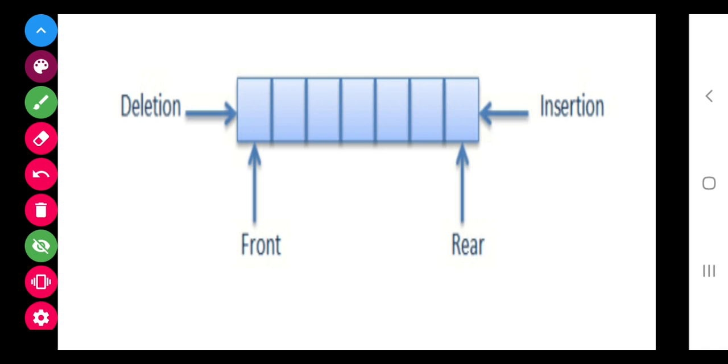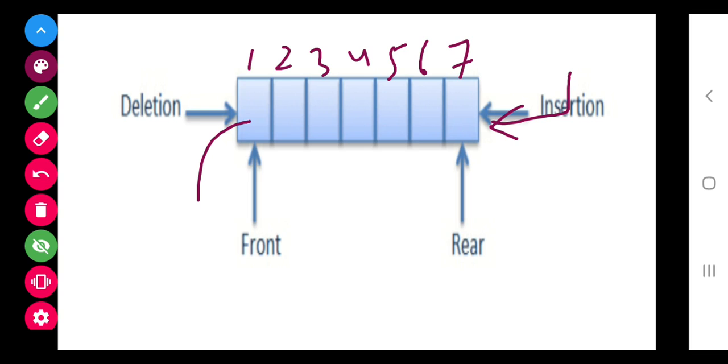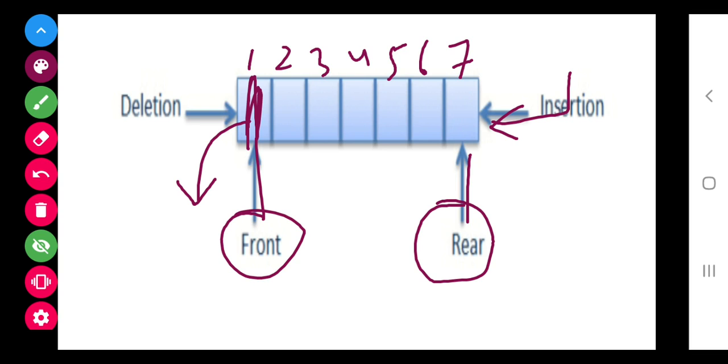Now this is the first position, this is second position, third, fourth, fifth, sixth, seventh. If any person wants to stand in a queue, they will come from this side. And if any person wants to leave the queue, suppose they are standing to purchase something, they will leave from here because he is the first to get the thing and he will move. So this is the front and this is the rear part of it. We call this the front part and this we call the rear part.